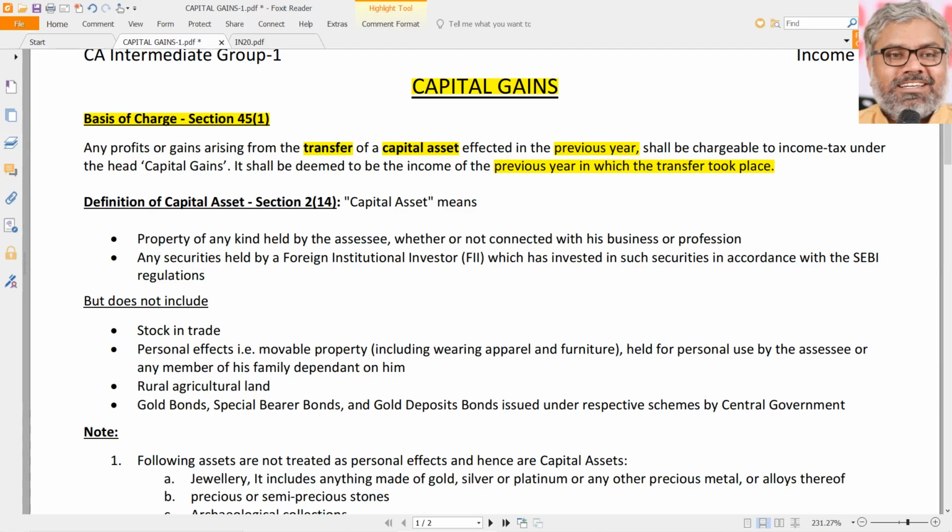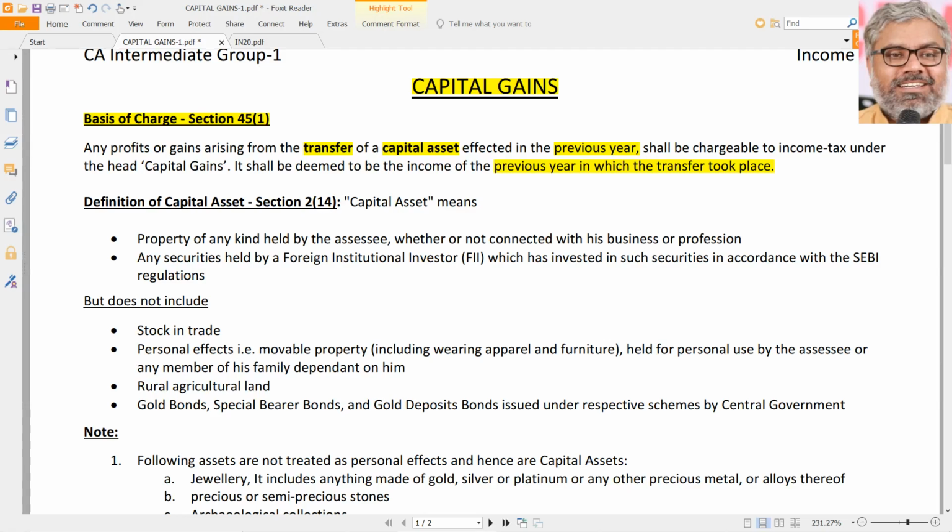But when can we say that a particular income is taxable under this head? First of all, there should be a capital asset. Second, that capital asset should have been transferred. And third, that transfer should have happened during the previous year. Each word is important here. Each word is defined also very well here in this head of capital gains.